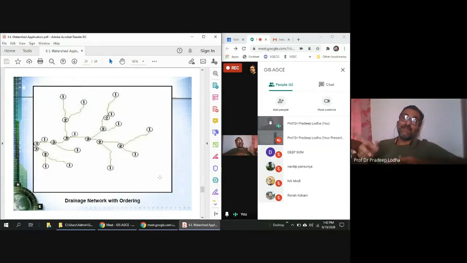Like the Tapi River and the Narmada River, they have their own watershed. In the US they call it a catchment. In the UK they call it a watershed. Mostly in India, when its area is small, then we call it a watershed. If the area is large, like the Narmada, 1 lakh square kilometers of catchment, then we call it a river catchment.